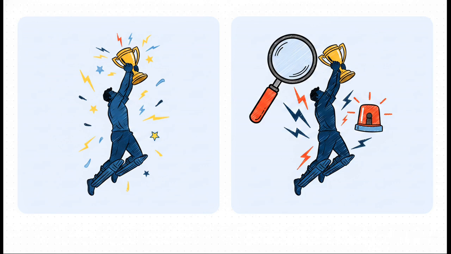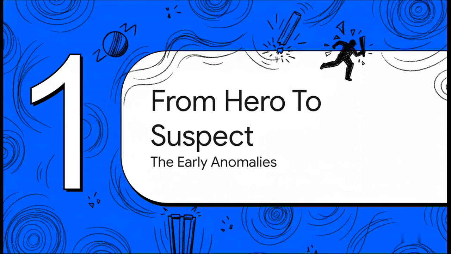Fast forward 17 years and the unthinkable happens. The exact same hero's house is being raided by income tax officers, his name is tangled up in a massive match-fixing scandal, and his chapters are literally being removed from school textbooks in Gujarat because of the public outrage. So how exactly did we get from point A to point B? Section 1. From Hero to Suspect.